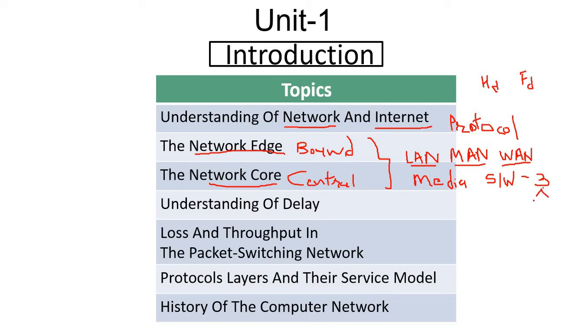One is the virtual circuit and another one is the datagram network. Virtual circuit is like circuit switching and datagram works like message switching. So we discussed packet switching in detail, and then after we discussed delay, loss and throughput with respect to packet switched network.